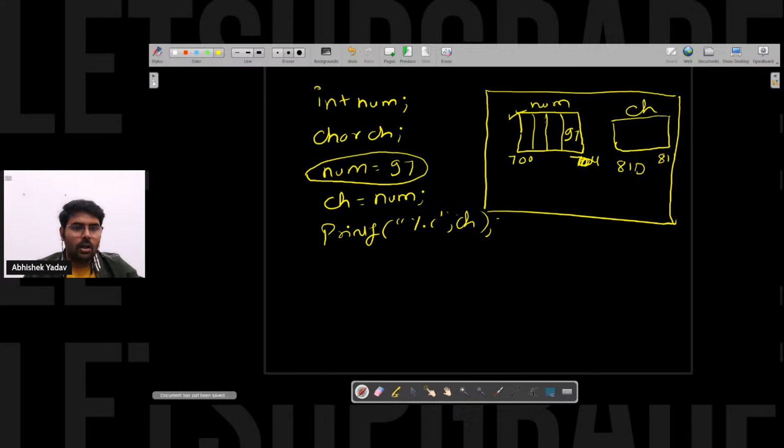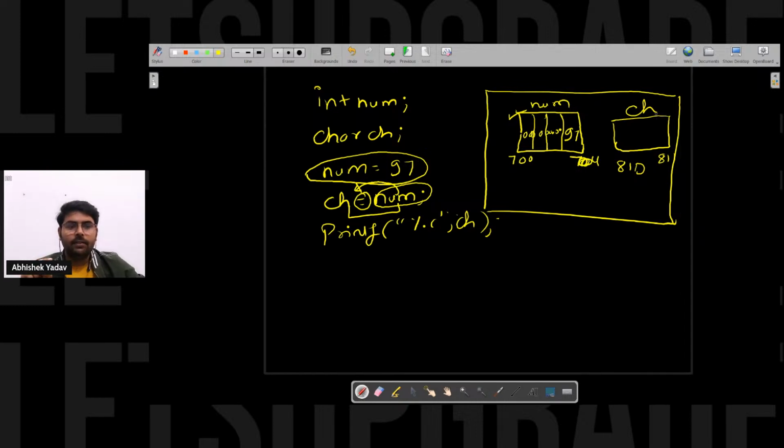Apart from that, all the remaining bytes will store 0 here, like this, okay? After that, I'm saying ch is equal to num, right? So first I have the assignment operator here. We have discussed this in yesterday's session. If I have the assignment operator, that means first I will execute the right hand side part, and the right hand side part is num, right?